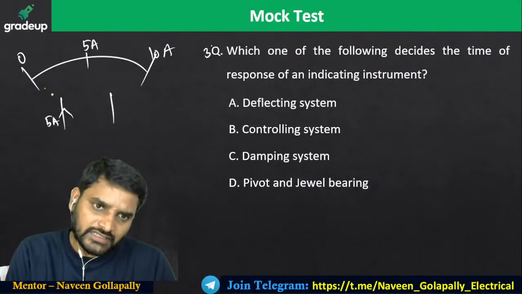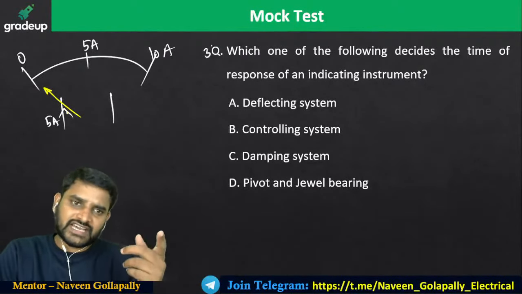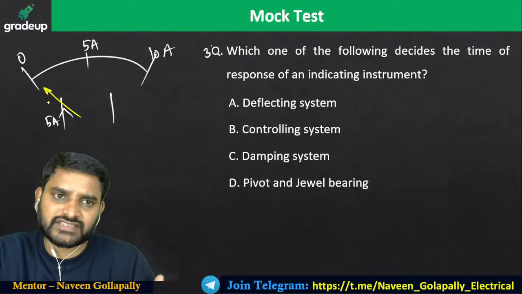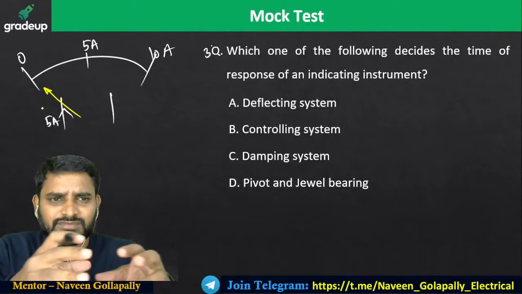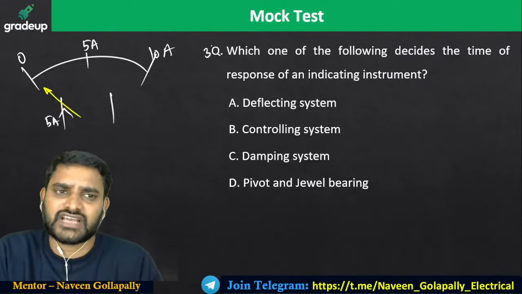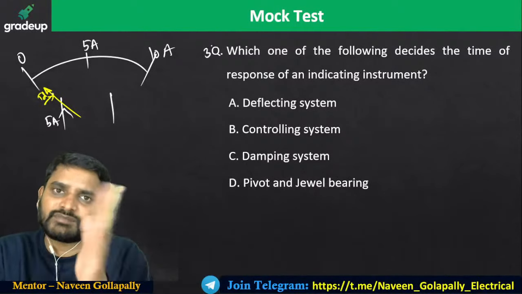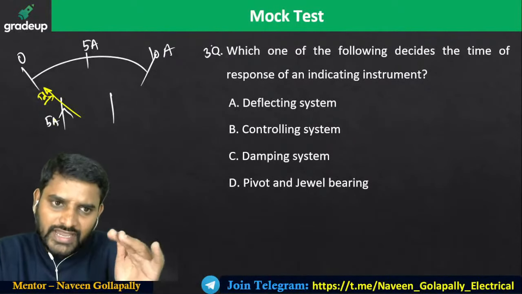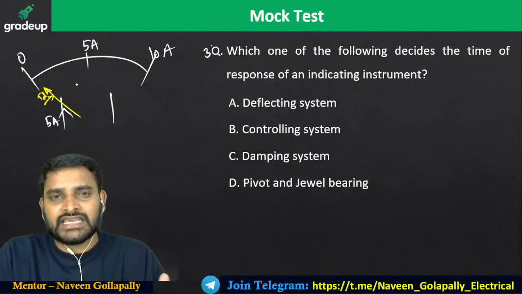Now my pointer, the moment you give the supply, that supply is going to drive the current, and due to that current effect, you will get a magnetic field. If it is a PMMC, or any meter, there will be interaction between two flux lines, and there is a chance of production of electromagnetic torque. The torque definitely tries to move the pointer from one place to another. So I have my 5 amperes, and my pointer has to move from here to here.